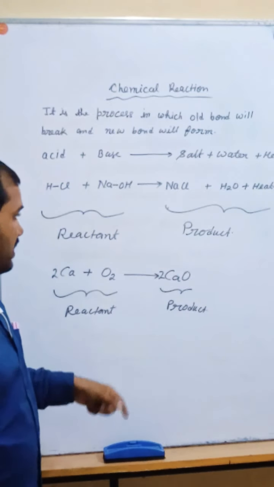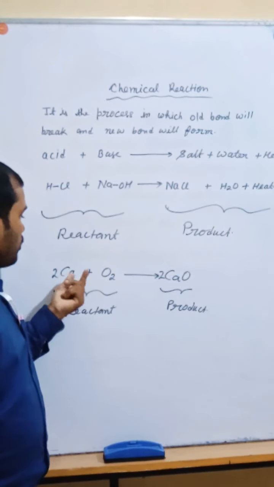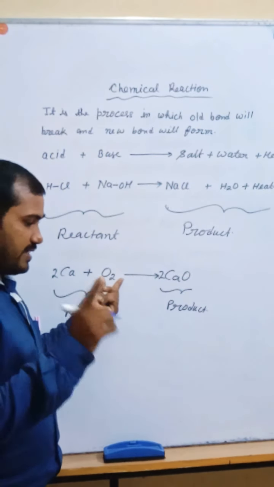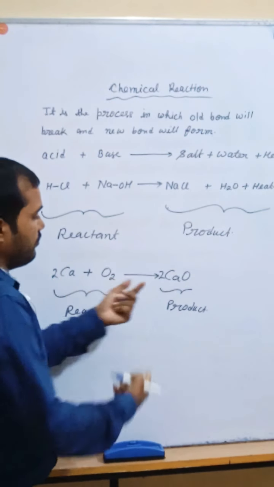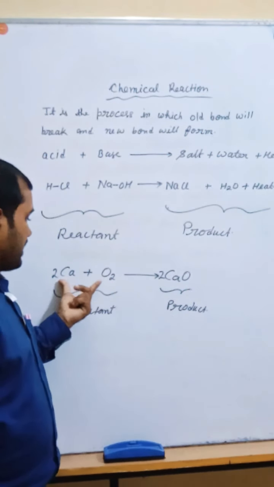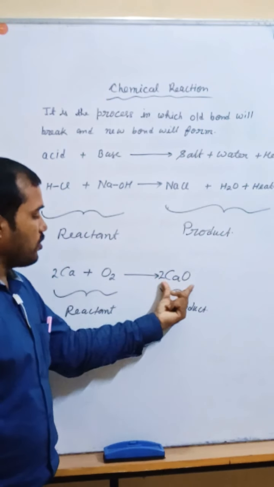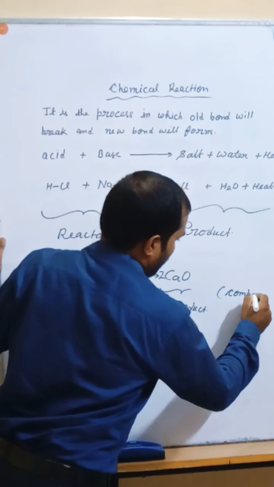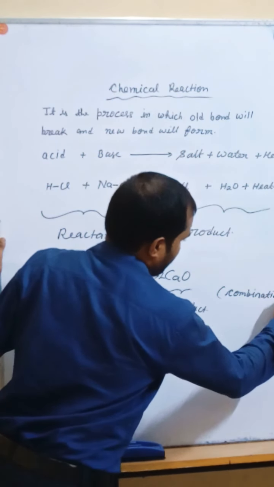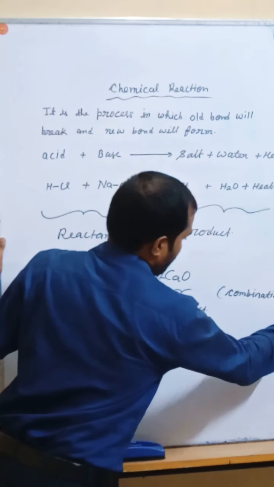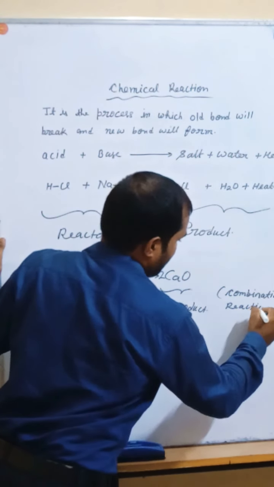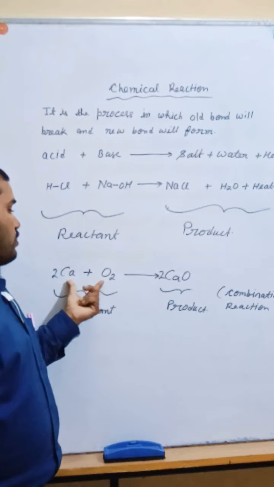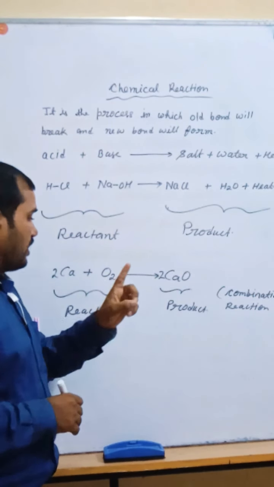Similarly, one more example and one more thing here. See, this is a two-component reaction. Calcium first, oxygen second. By the combination of two molecules, we are getting one product. Two reactant molecules combine with each other to give one product. So this reaction is said to be a combination reaction. So what is the combination reaction? A combination reaction is the process in which two or more components react to give only one product.